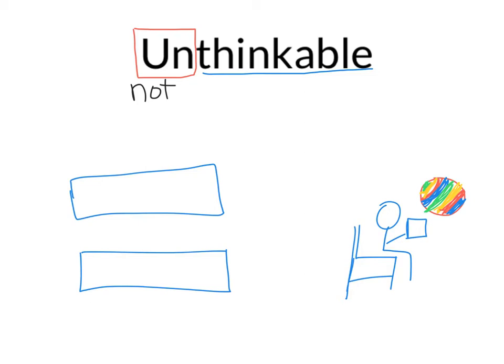Think of something that's happened before that was like you were just, oh my gosh, I can't believe that happened. That is just unthinkable. And draw a picture of that now. Our next vocabulary word is rejoice. When you listen to the word rejoice, if you listen closely, you will hear the word joy in it.